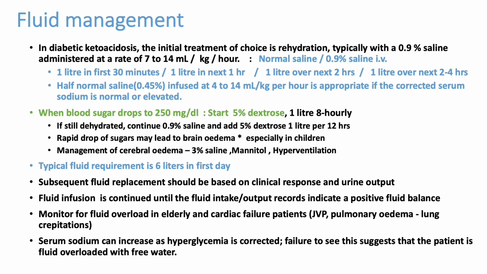So the total deficit should be corrected over 24 hours. There is no requirement for rapid correction unless the patient is having a severe hypotensive attack. We can correct like this: first 1 liter in 30 minutes, second 1 liter in the next 1 hour, third 1 liter in the next 2 hours, fourth 1 liter in 2 to 4 hours. The remaining 2 liters can be given over the next 24 hours.